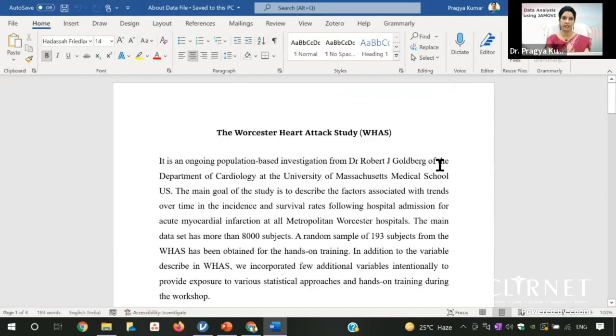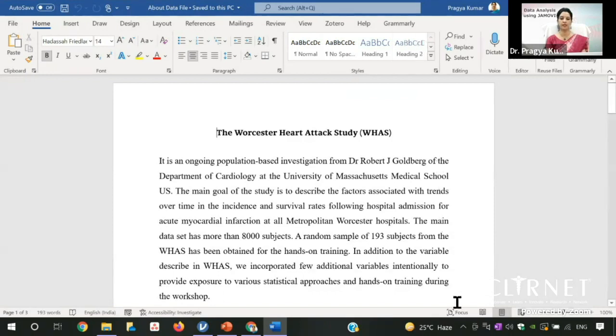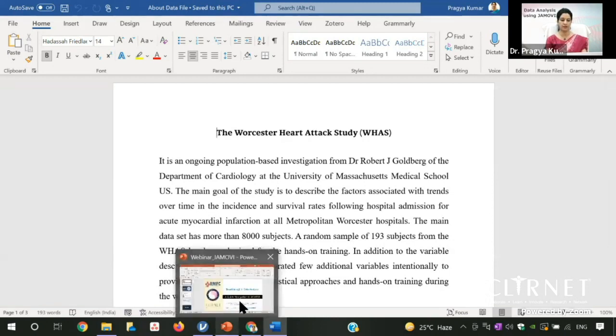It has been taken from the Worcester Heart Attack Study. It was an ongoing population-based study by Robert J. Goldberg of the Department of Cardiology at the University of Massachusetts Medical School, US. The main goal of this study is to describe the factors associated with the trends over time in the incidence of survival rate following hospital admission for acute myocardial infarction at all metropolitan Worcester hospitals. The main data set had more than 8,000 subjects, but we took a random sample of 193 subjects from the WHAS, and we have modified it and added a few variables to show you a few more tests. So let's open the data set.